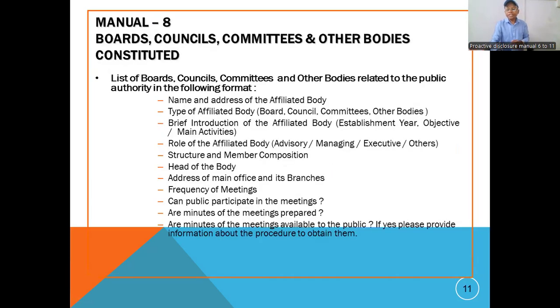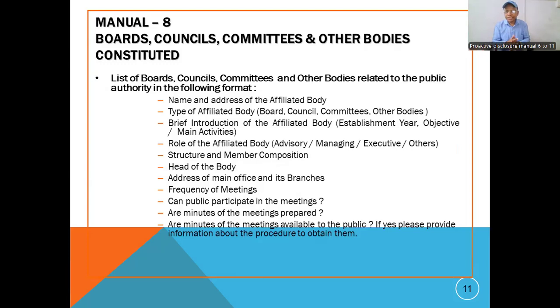Then manual number 8 says: what are the boards, councils, committees, and other bodies constituted in our public authority in order to enforce the activities of the public authority or our office? As a public information officer, what is the board, the council, the committee in the public authority, according to which we are implementing our activities, our work, our job? Then the list of boards.